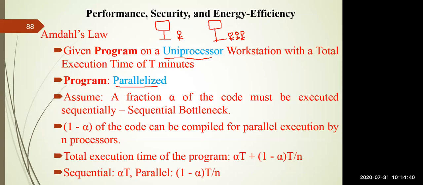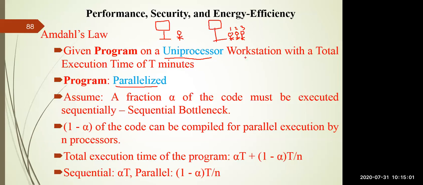So one processor you can dedicate to user number one, another you can give to user number two, another you can give to user number three. In this manner, you can distribute the work so that the users can execute their work simultaneously. So what Amdahl's law is saying is that a program is given to you on